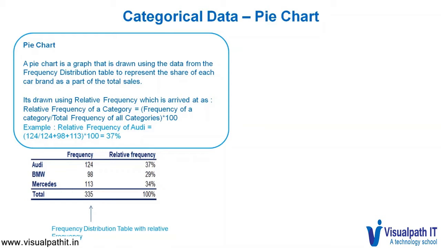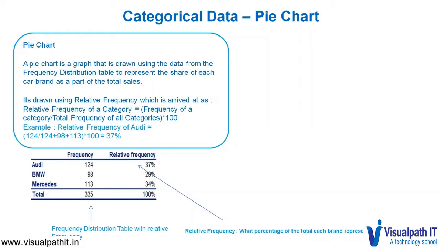A pie chart is a graph that is drawn using the data from the frequency distribution table to represent the share of each car brand as a part of the total sales. When we need to express the share of each car brand as a part of the total sales, we also need to include another measure called relative frequency. Relative frequency of a category is calculated as frequency of a particular category divided by total frequency of all categories into 100.